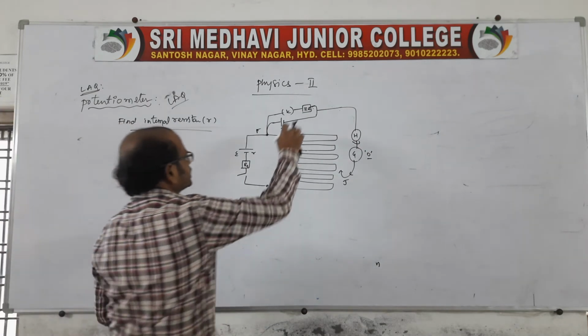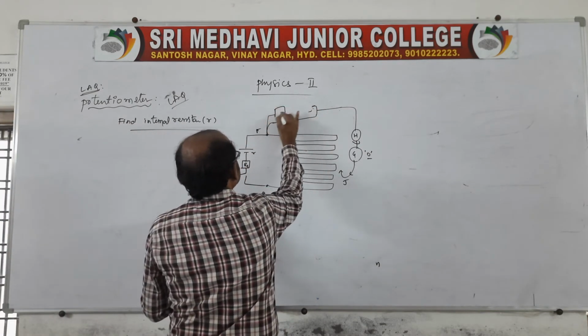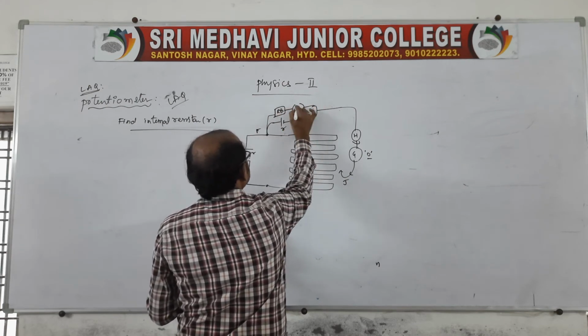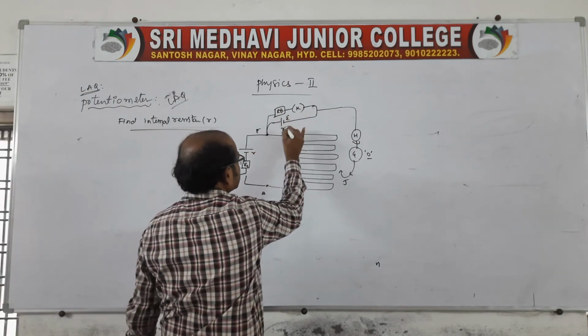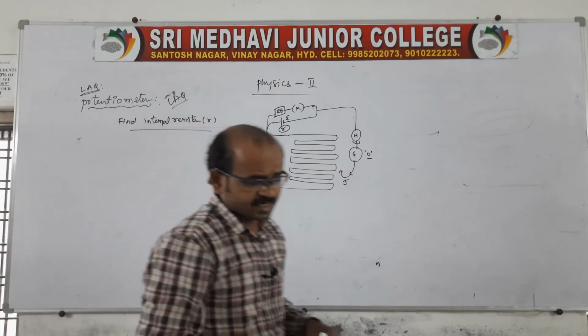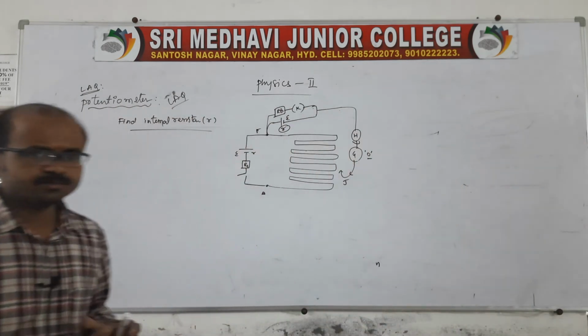Or you want to connect like this also, no problem. This resistance box here, RB, is here also, no problem. RB and key. This is the key. This is the EMF of a battery along with the internal resistance, because now we need to find the internal resistance of a given battery. So here I will tell you first again, same situation you take.